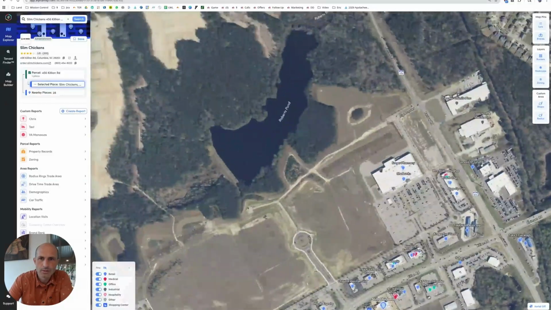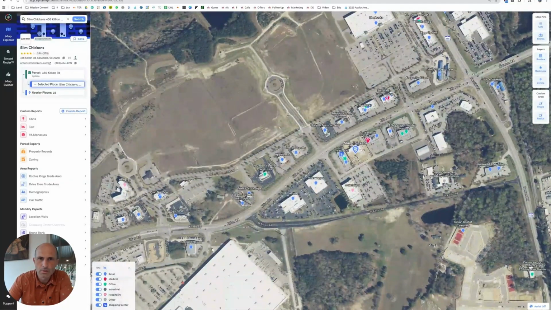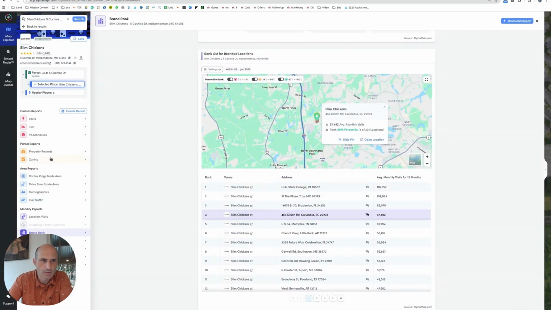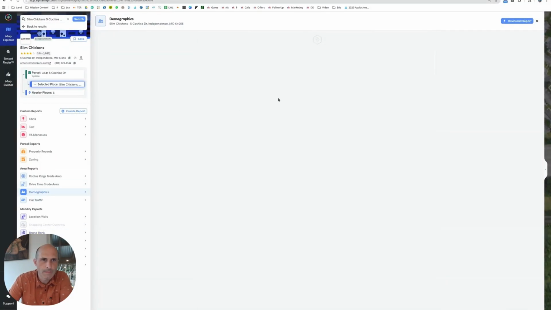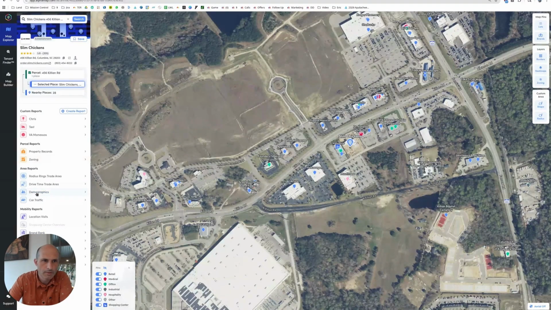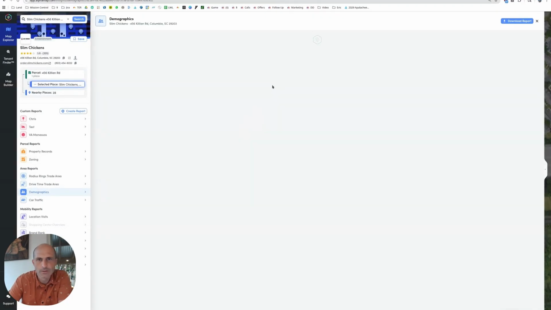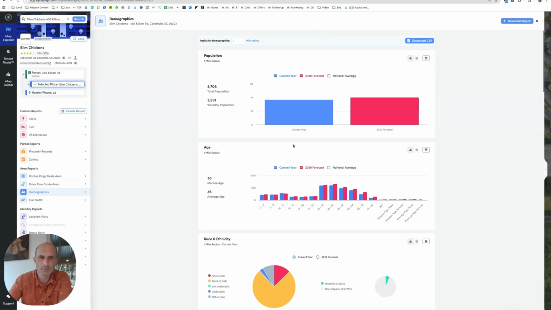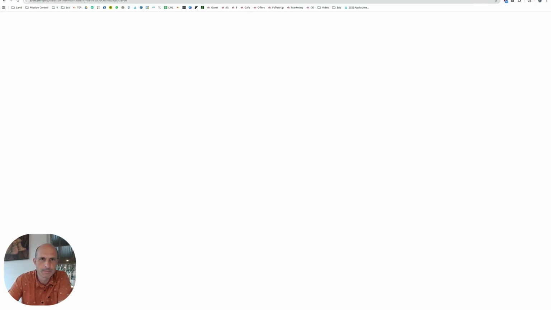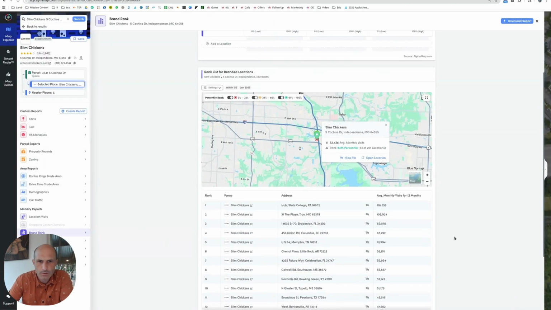Okay, so there's Starbucks probably in the grocery store. Yeah, there's a Kroger across the street. Looks like somebody wants to fill in some more, but they haven't got there yet in this neighborhood. And then we look at traffic? Do we look at demographics? So I'm looking at the wrong one. I wanted to look at demographics on this one. This is the Columbia, South Carolina, not the Independence, Missouri one we started with. It's the demographics. 36 median age. This is a little bit younger. $70,000 median household income.